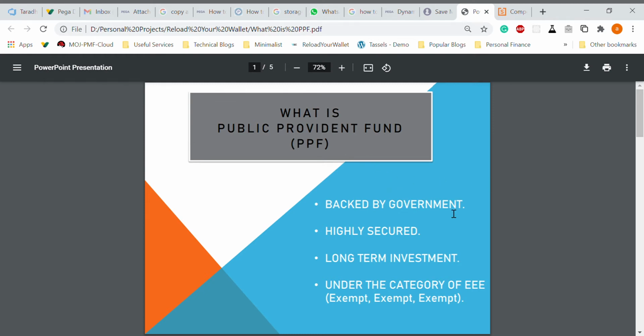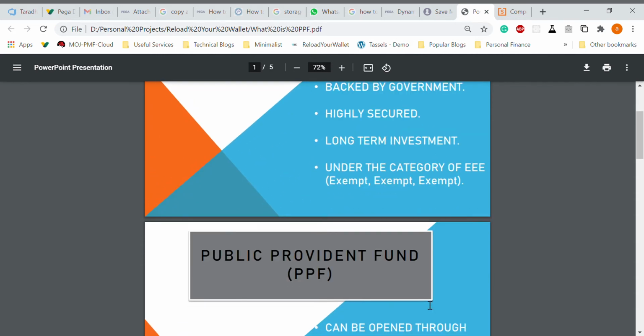It is highly secured since it is backed by the government, and it's a long-term investment. The minimum time period is 15 years, and there is also a partial withdrawal at 7 years that we'll discuss later. It falls under the category of triple E. So triple E is exempt. Whatever money you invest is free of tax, so it falls under section 80C. Whatever interest you earn from this is also tax free. So that's the second E, and third is whatever maturity value you get in total, that would also be tax free. So it's triple E.